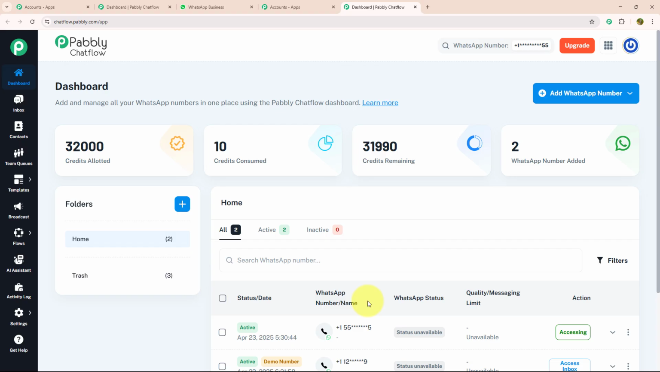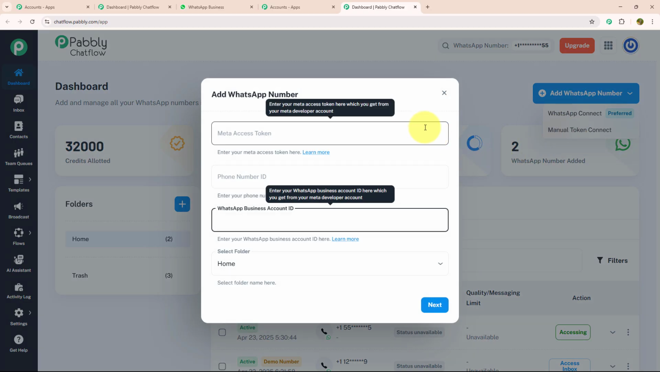To add a WhatsApp number, you just need to click on the Add WhatsApp Number button, which is given on the top right corner. Inside this, there are 2 options, WhatsApp Connect and Manual Token Connect. In Manual Token Connect, you need to enter the Meta Access Token, phone number ID, and WhatsApp Business Account ID manually.